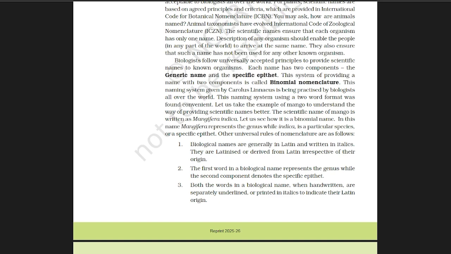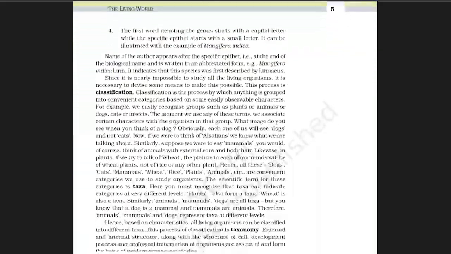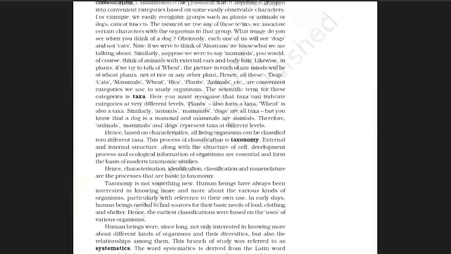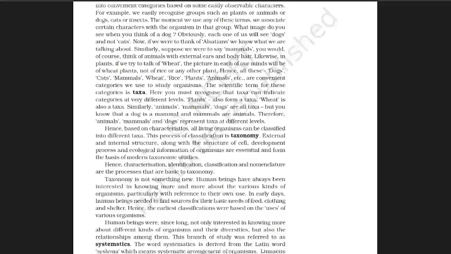And we can move into the next session, that means identification and classification. Identification means recognizing and assigning an organism to known categories. And when it comes to classification, it is the grouping of organisms based on shared features.